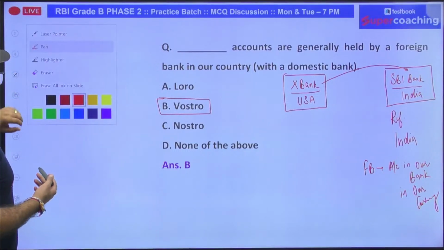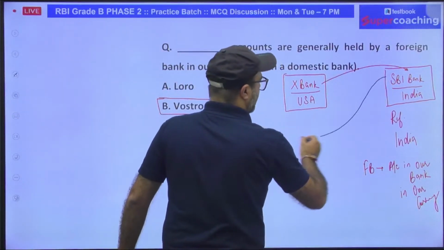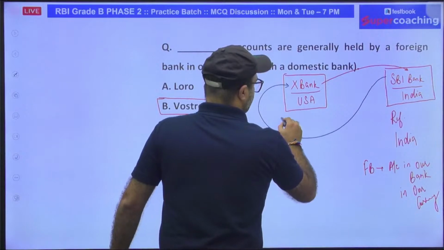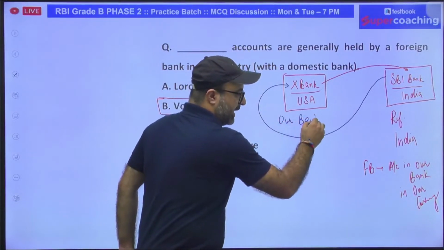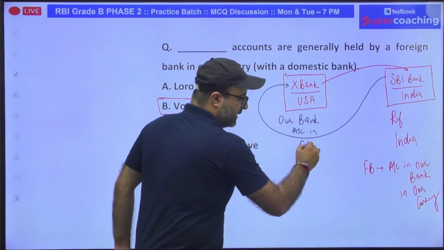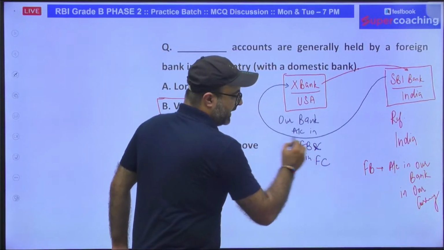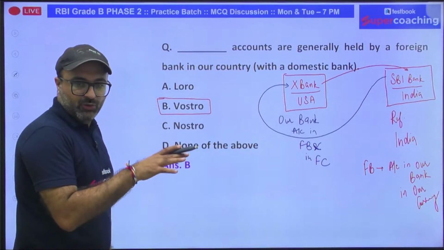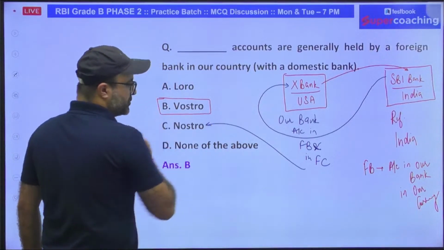On the other side, if SBI opens up an account in X bank, that means our account in a foreign bank, and that too in foreign currency, that type of account is termed as Nostro account.